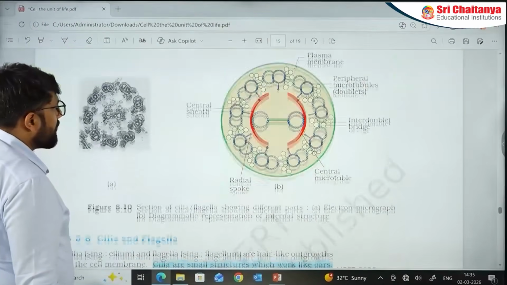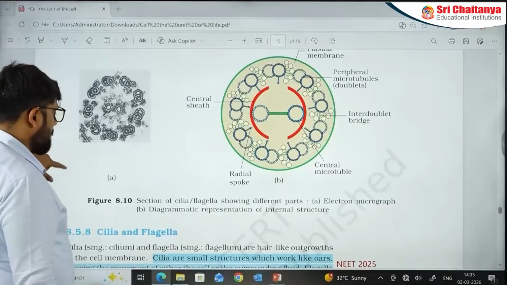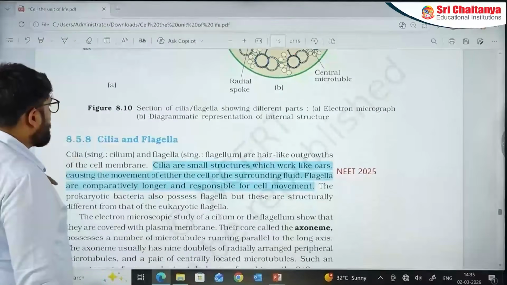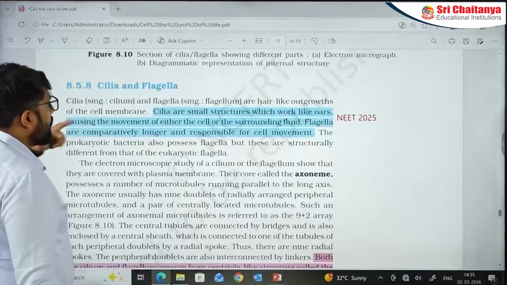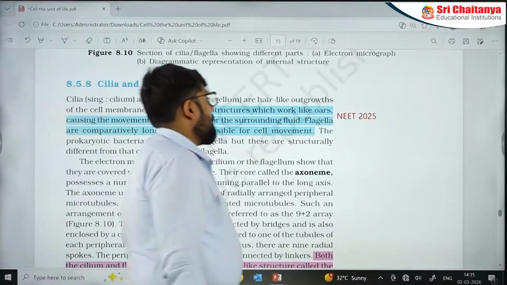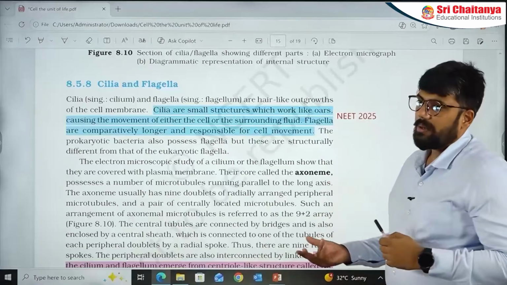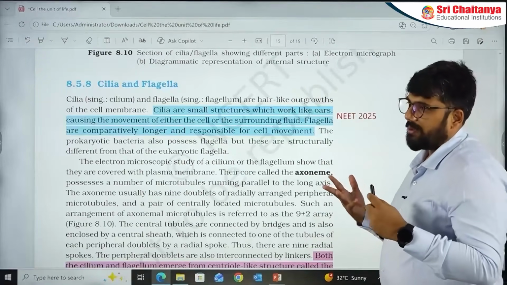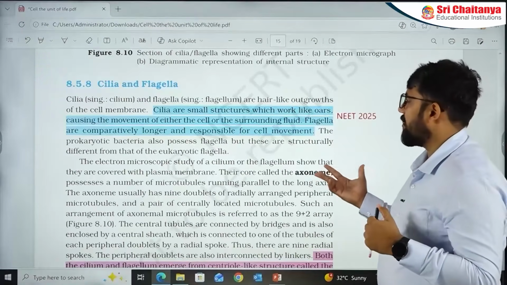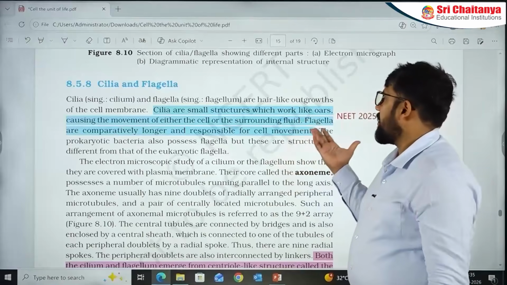Let's go to the next part. Again, important diagrams. We'll discuss the diagrams at the end. Now you have cilia and flagella part. 2025 question. Question was about the ciliary structures and all. Easy question. They talk about the movement part, how the cilia work and all, how they move around. Important question 2025.